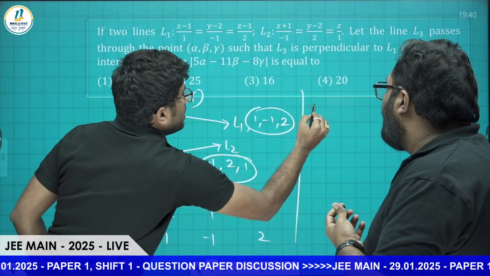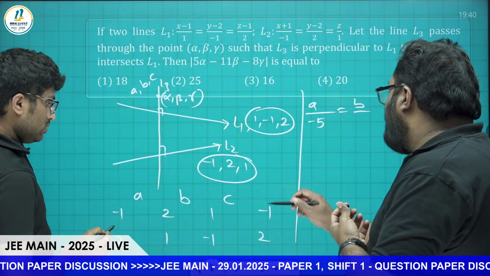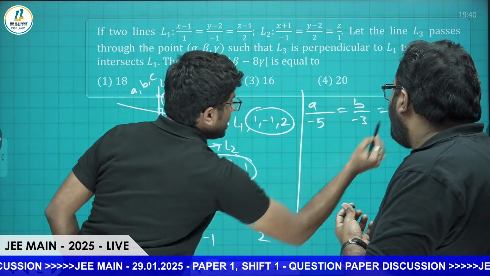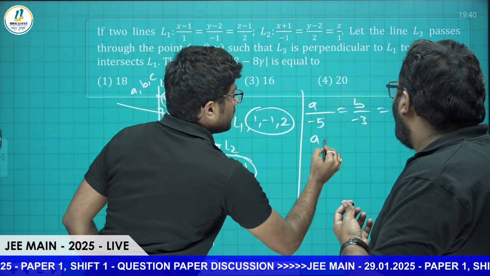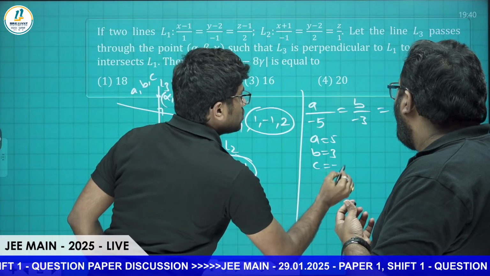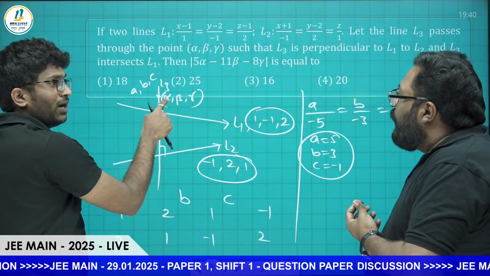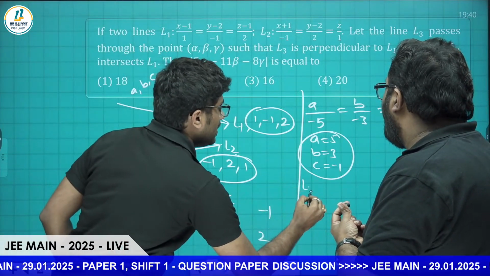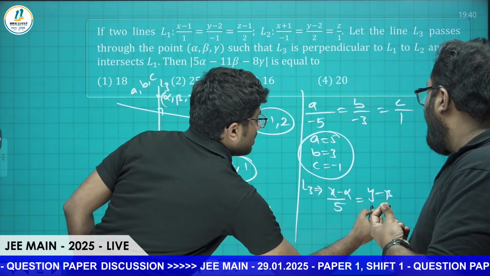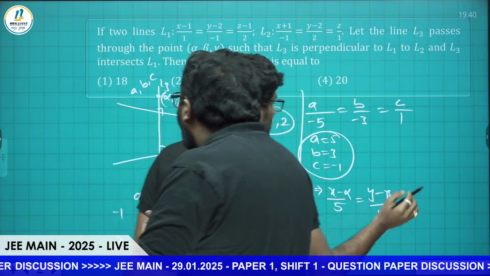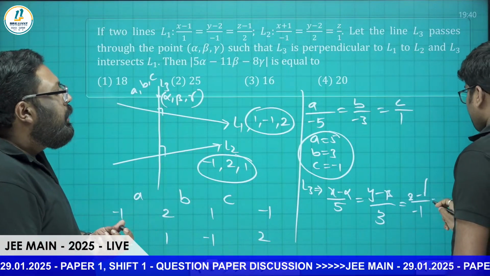So we get a divided by (minus 1 minus 4), which is minus 5, equals b by (minus 2 minus 1), which is minus 3, equals c by (2 plus 2 minus 1), which is 1. That means a, b, c is 5, 3, minus 1, the DRs of line L3. We know the DRs and the line passes through (alpha, beta, gamma), so the equation of L3 is (x minus alpha)/5 = (y minus beta)/3 = (z minus gamma)/(minus 1). Let this equal some lambda.